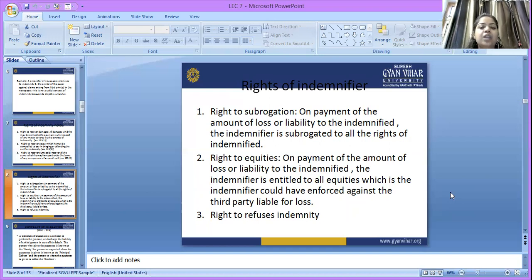If party A promised B while making a contract that a loss up to 200 rupees will be indemnified, and the total loss is 500, the indemnifier has a right to refuse the indemnity, because while making the contract he promised up to 200, not up to 500 rupees.